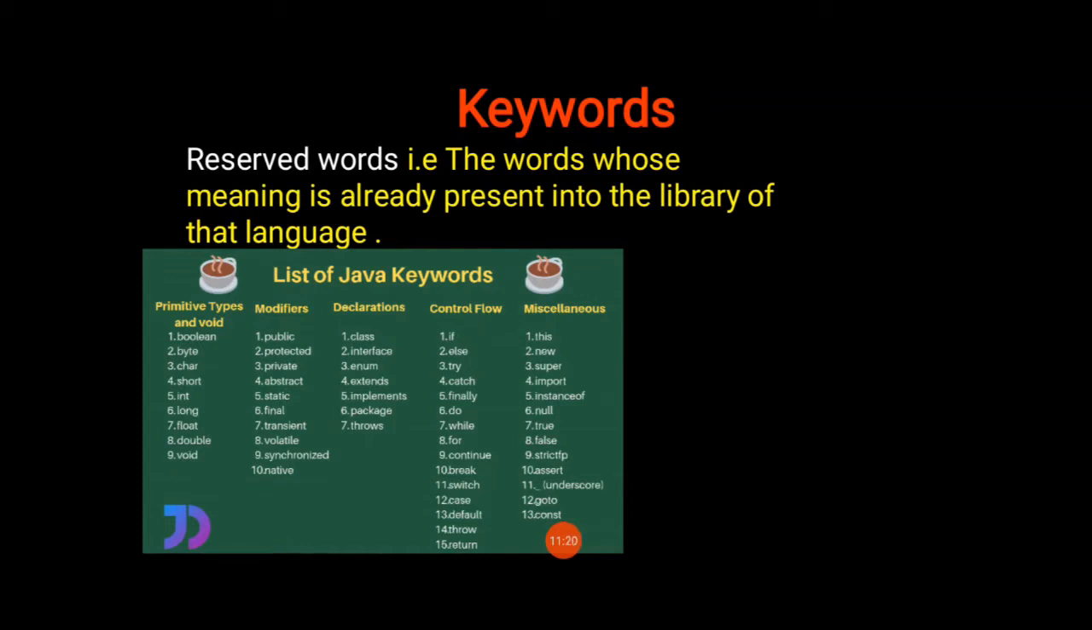So you can find the primitive data types: boolean, byte, char, float, void. These are primitive data types. Modifiers: public, protected, final. Declaration: class, interface, enum. Control flow: if, else, try, catch, finally. Then miscellaneous like new, super, and true for boolean. So these are all available in Java. These are the keywords used in the Java programming language.